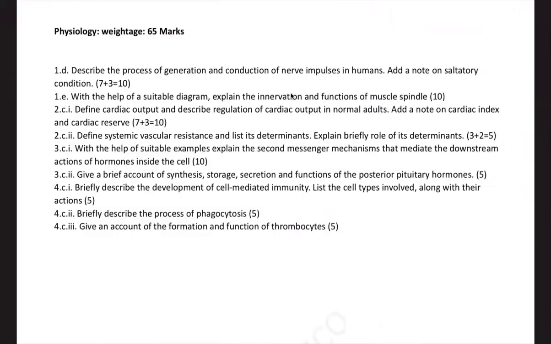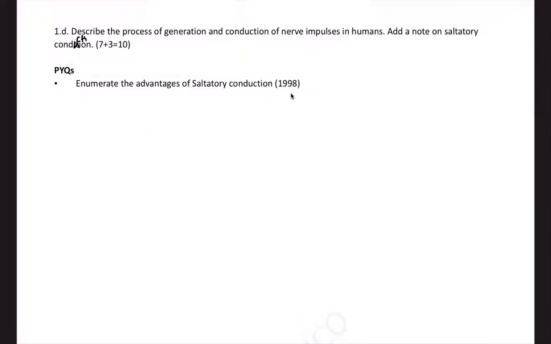I think we're done with the biochemistry. Let's do physiology in detail. Physiology again predictive. There were questions on the process of generation and conduction of nerve impulses in humans, and what is the saltatory conduction. There was a question in 1998, but all the synapse related questions, the saltatory conduction part, how impulse is generated, action potential, how it is transferred.